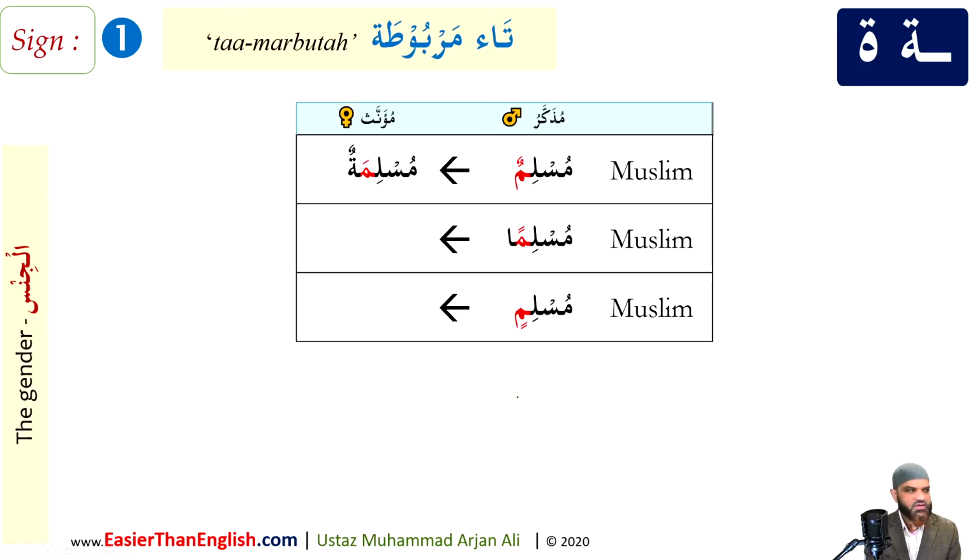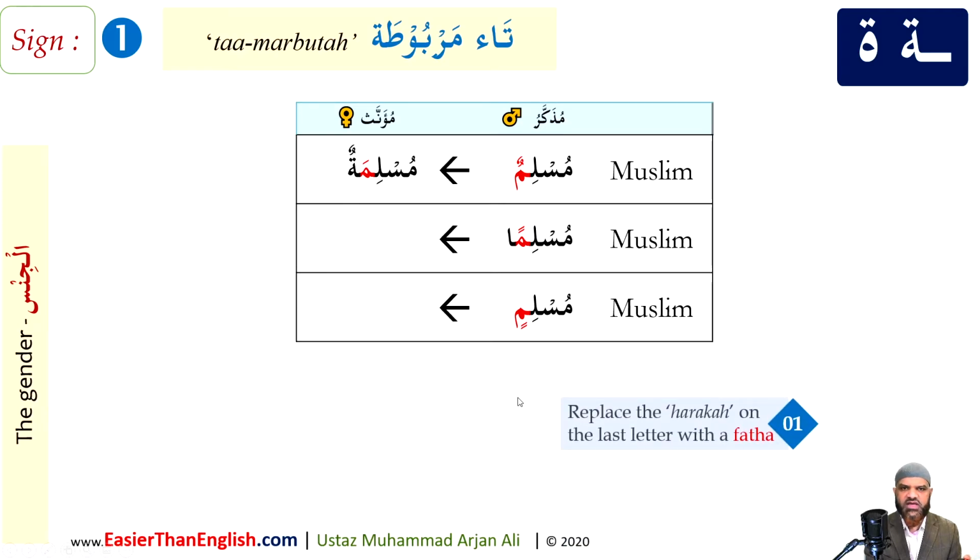How do we convert a masculine word to feminine? It's very easy in the Arabic language. Now, we are going to use the Muslim word as our template. We know the word Muslim means a Muslim, and it can appear in 3 different ways depending on the i'rab. Muslimun, rafa. Musliman, nasab. Muslimin, jar. So what steps do we need to take to convert them to the feminine form?